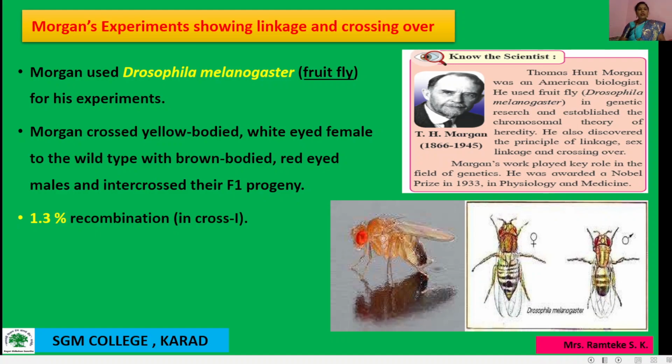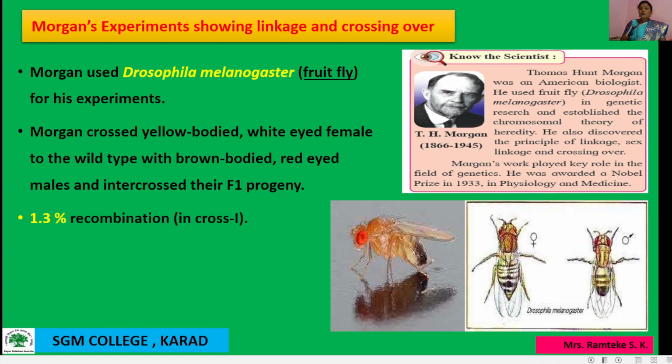Morgan and his group knew that the genes were located on the X chromosome and stated that when two genes in a dihybrid cross are situated on the same chromosome, then the proportion of parental combinations is much higher than non-parental types. This occurs due to physical association or linkage of two genes.